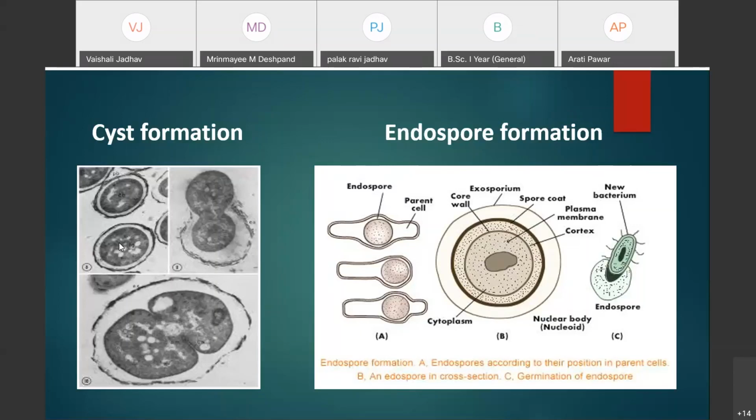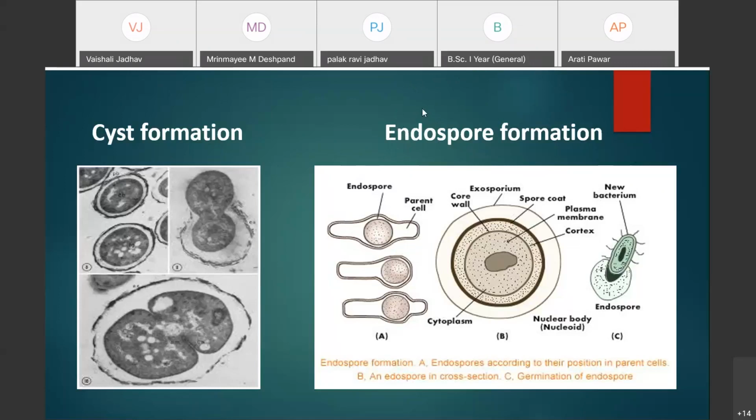And here, in the last photograph, you can see the endospore formation. Endospore formation is the last method of asexual reproduction in bacteria. Endo means on the inner side. That's why these are the intracellular resting cells. Spore and cyst mean the resting cells. Endospores, as the name suggests, are intracellular resting cells.